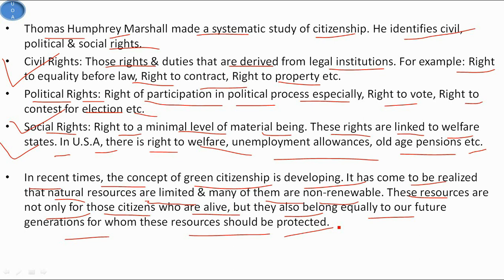So another issue emerging today is that due to globalization, there is a massive migration of population. So the composition of population is becoming heterogeneous. Now human rights activists are fighting for assimilation of citizen rights into human rights. Any person by virtue of being a human should enjoy certain rights in any part of the world. And this is now a major issue under consideration.